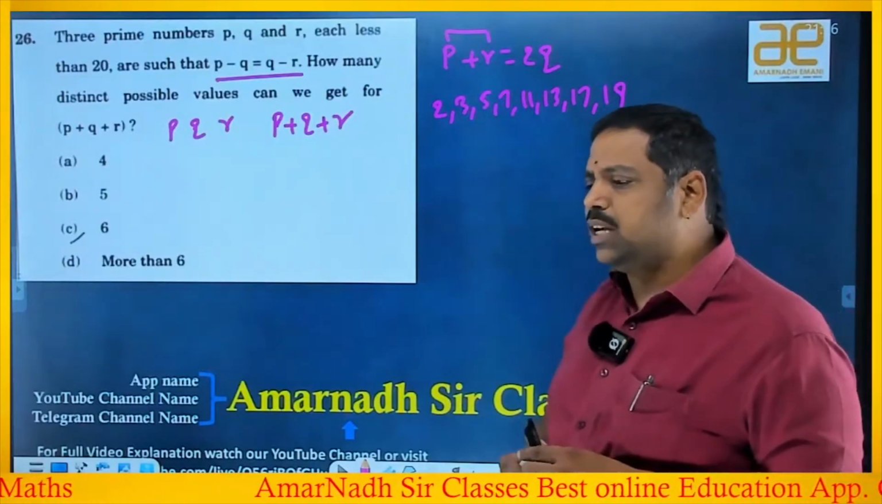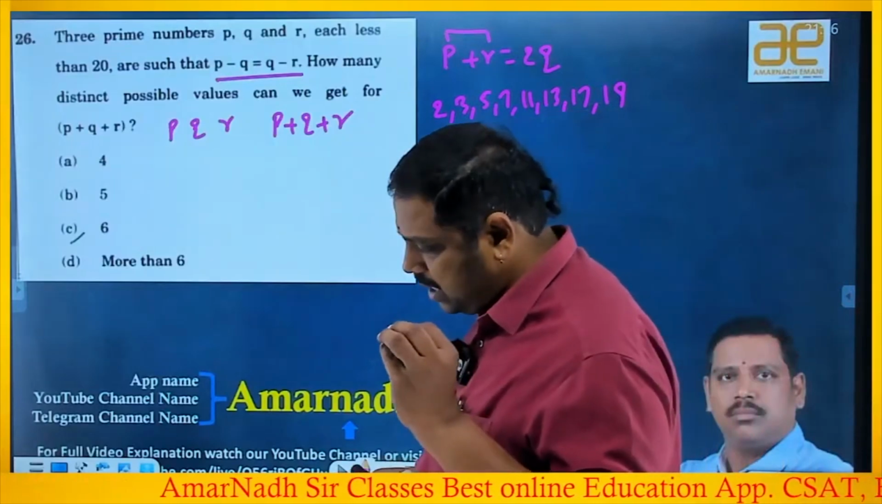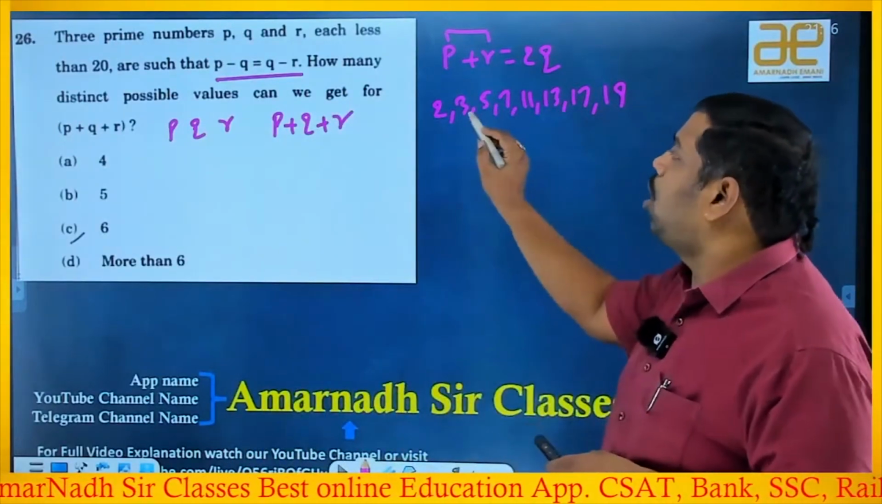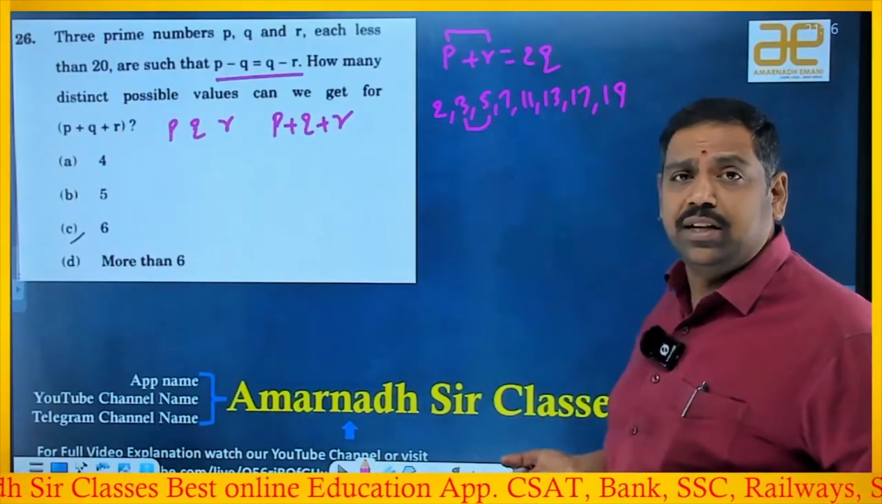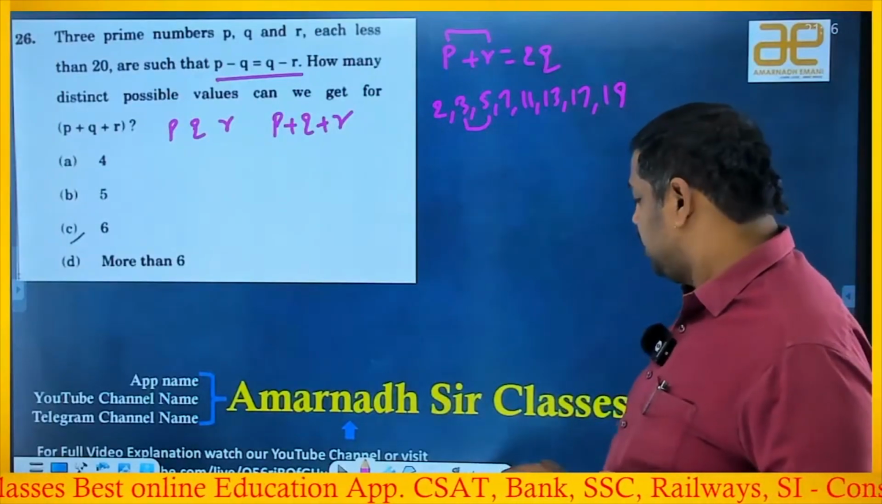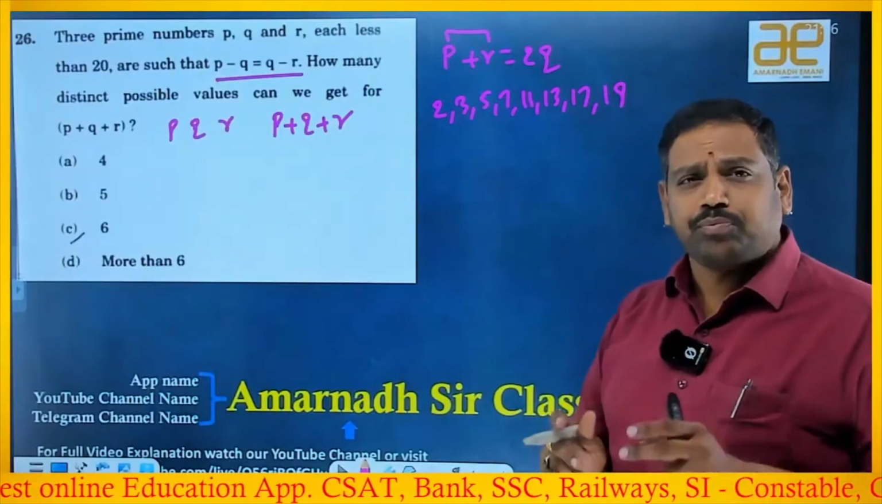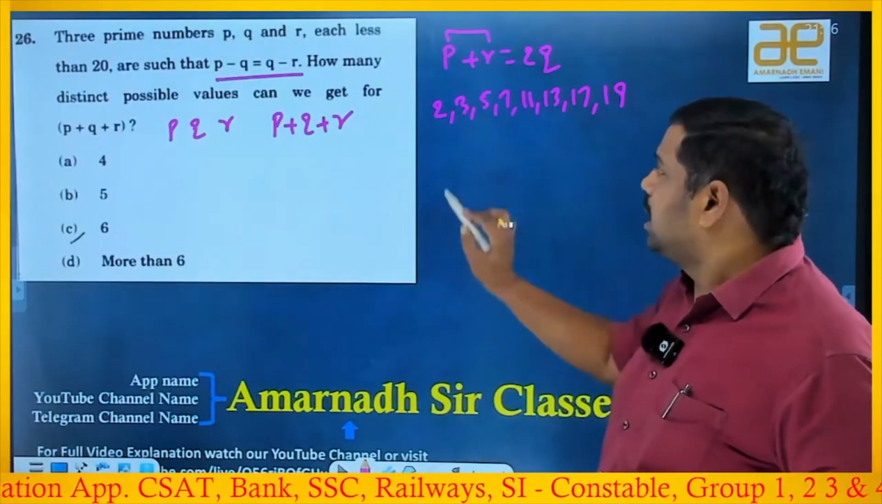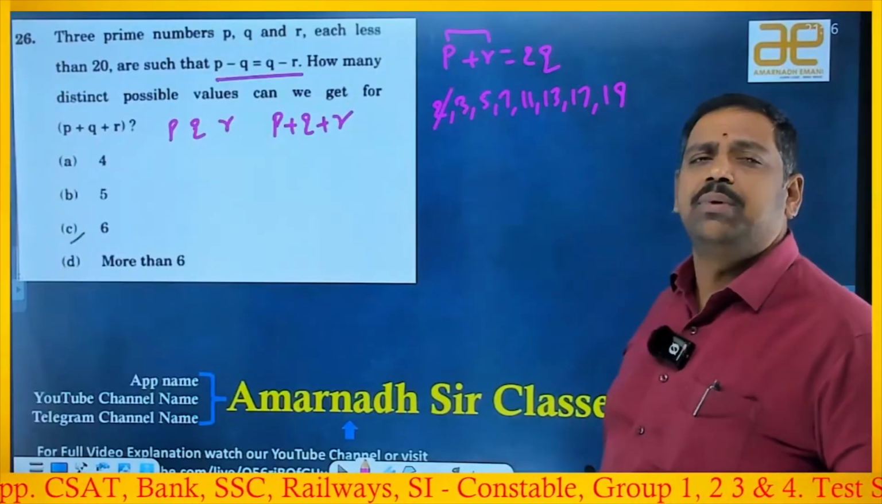The other possibility that we can take is both as odd numbers. Then 2 odd numbers, suppose 3 and 5, if you take, the sum is 8. 8 is a possibility, right or wrong? That's why we have to think both are odd numbers. P and R both are odd numbers. That means 2 should not be included in P and R.